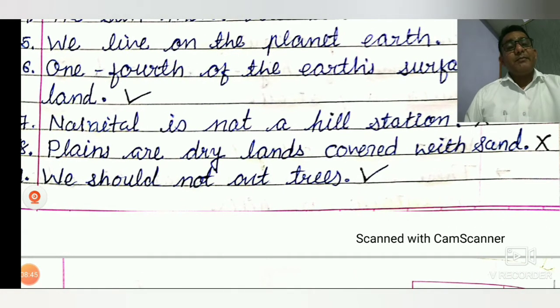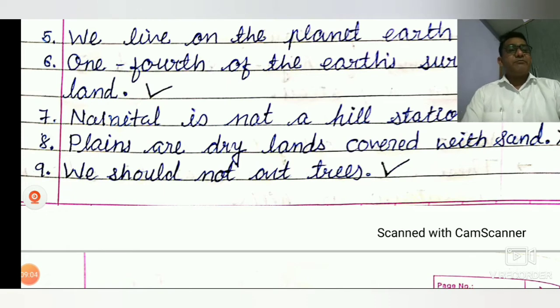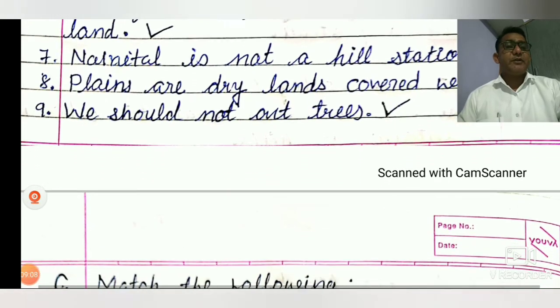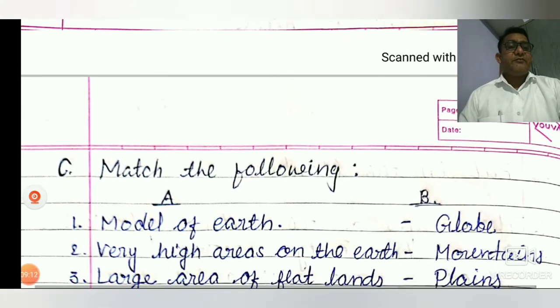Deserts are dry land covered with sand. Now, number nine, we should not cut the trees. So true, because trees give us many things. So we did not, and we will not cut the trees.